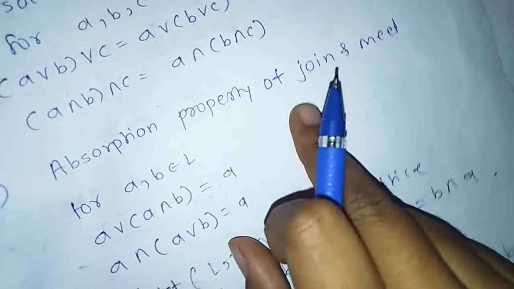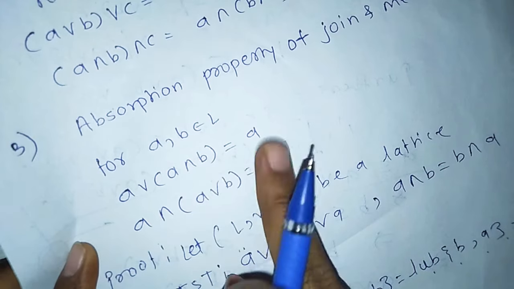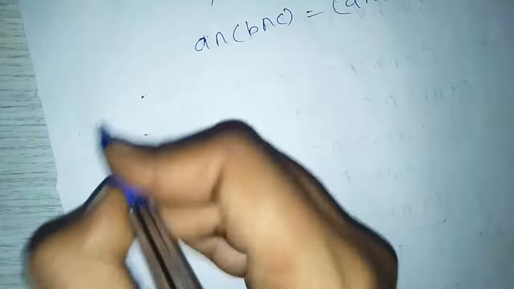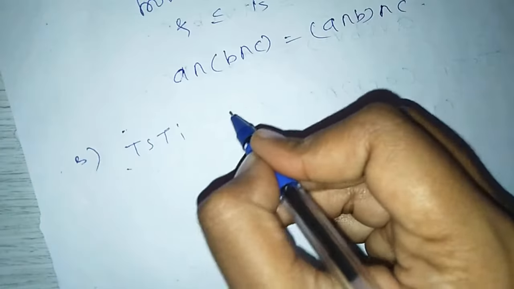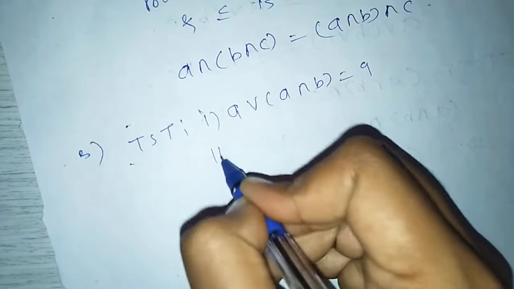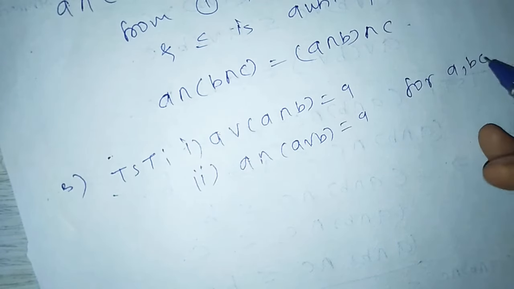Now third is the absorption property of join and meet. For a, b belonging to L, A join (A meet B) equals A and A meet (A join B) equals A. Now third, to show that, first, A join (A meet B) equals A, and second, A meet (A join B) equals A, for a, b belonging to L.